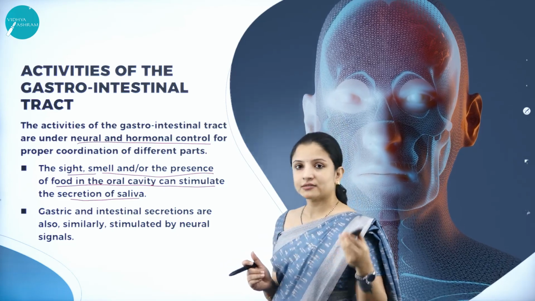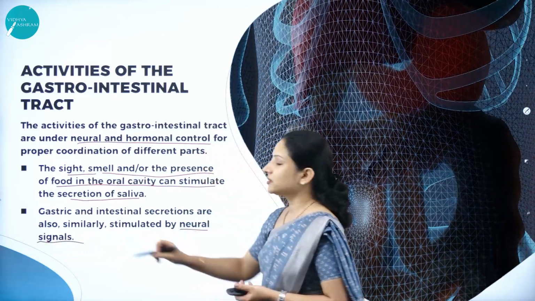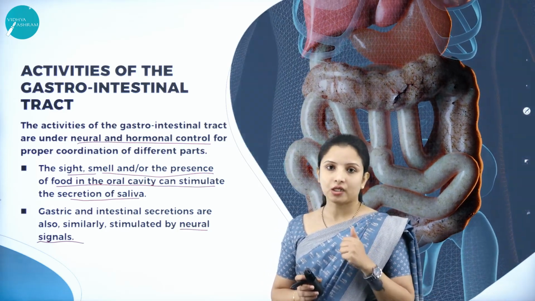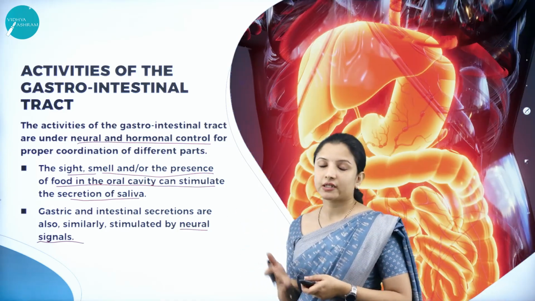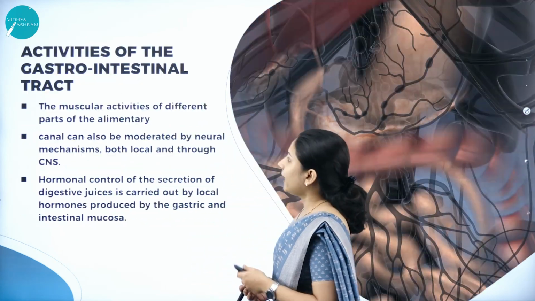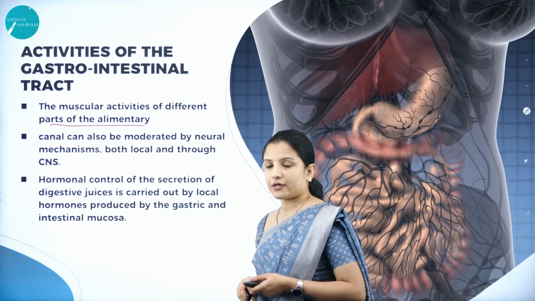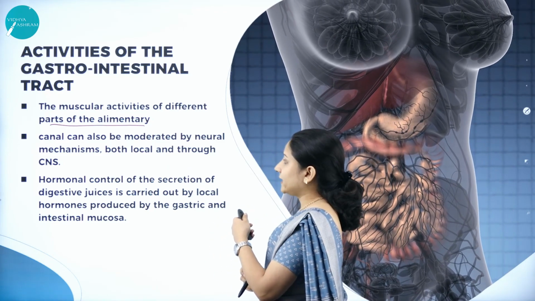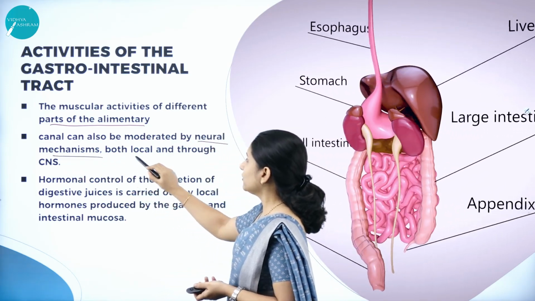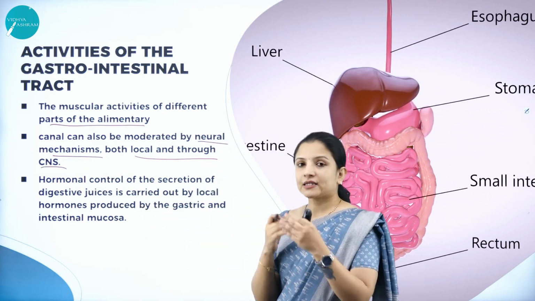And the gastric and the intestinal secretions are also similarly controlled by neural signals. So all the secretions that we have studied so far are controlled by the neural signals and also certain hormones. So these are the activities of the gastrointestinal tract control. The muscular activities of different parts of the alimentary canal are also controlled, and not just that. The alimentary canal can also be controlled by the neural mechanism, both by the local and through the central nervous system. So the central nervous system also activates the muscular movement.